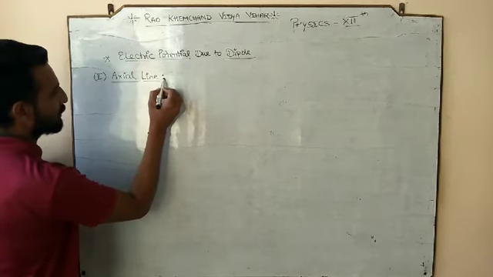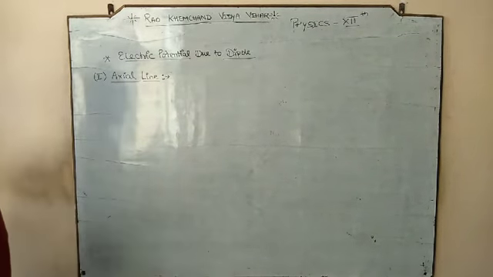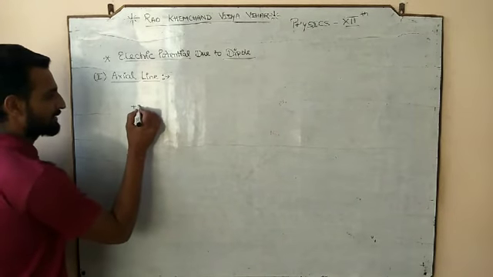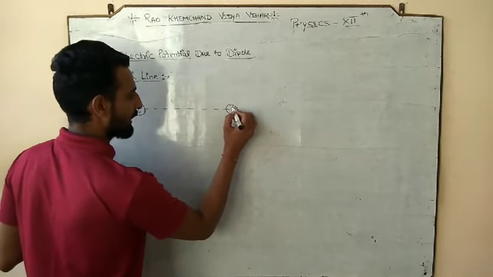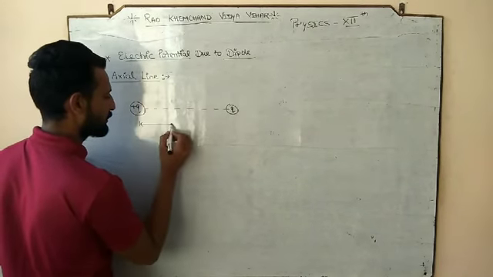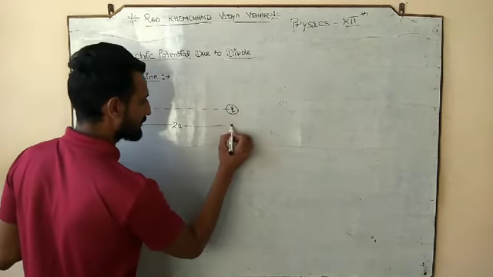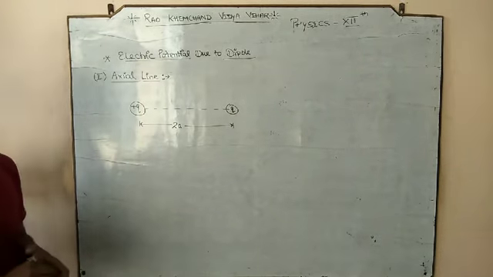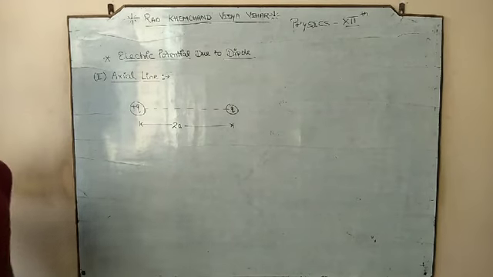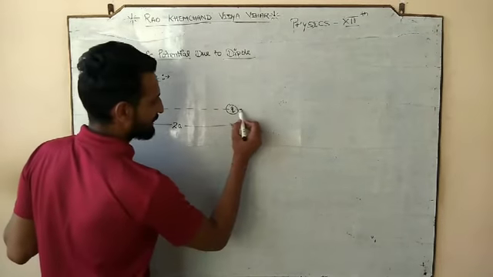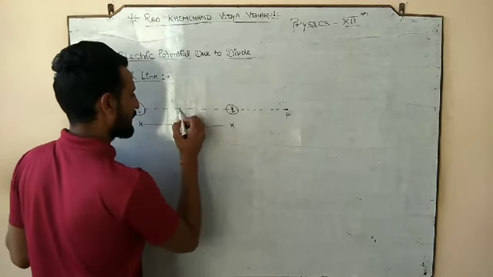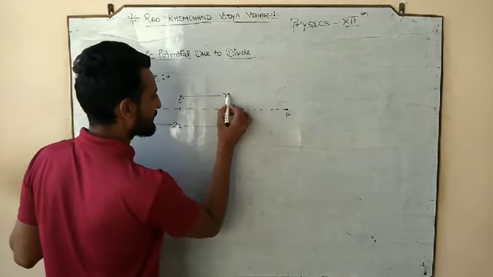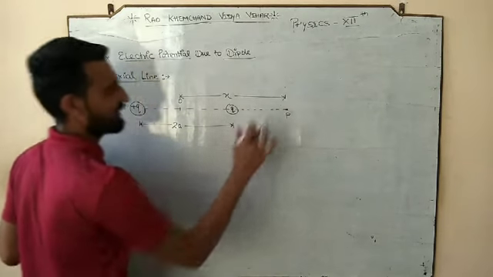So the axial line is what we are going to work on first of all. So let's start with that. Let's suppose we have an electric dipole, plus Q, and here we have minus Q, separated by a certain distance, and let us consider that distance is 2a. Let us consider the point P, and that point P is at a distance of x from the center.